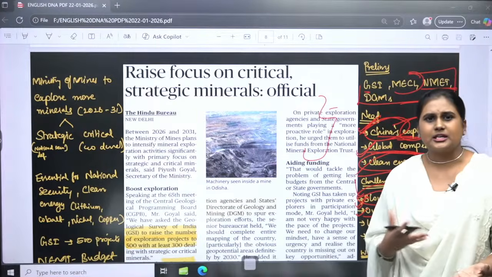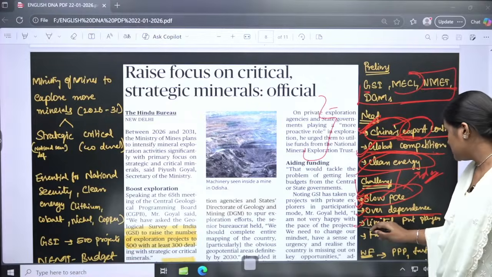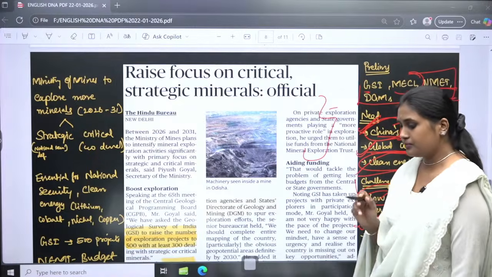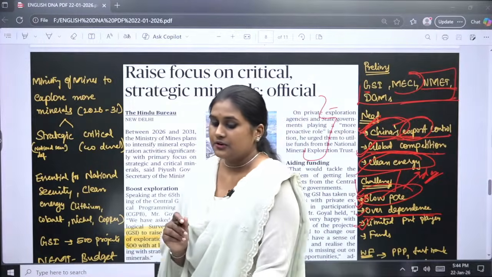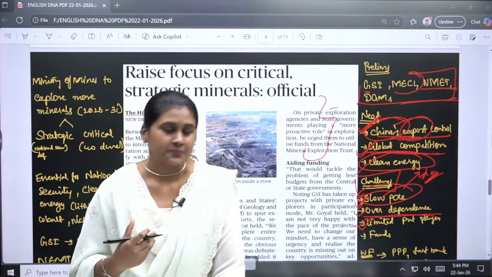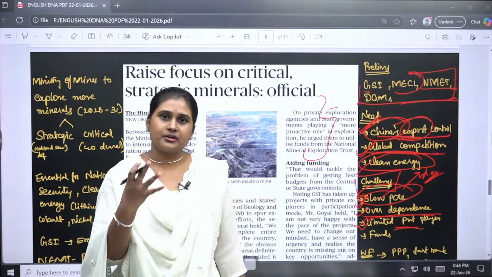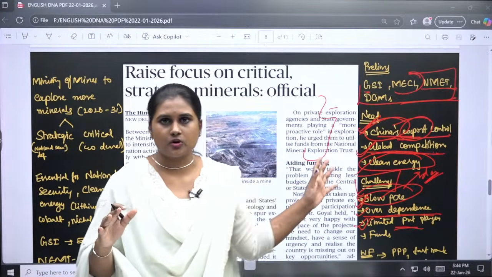multiple ministries and multiple boards have to be approached for these explorations, and also there are limited private players. See, we said public private partnership should be there, right? But here we have limited players, because the funding from the government is less to explore all these minerals.